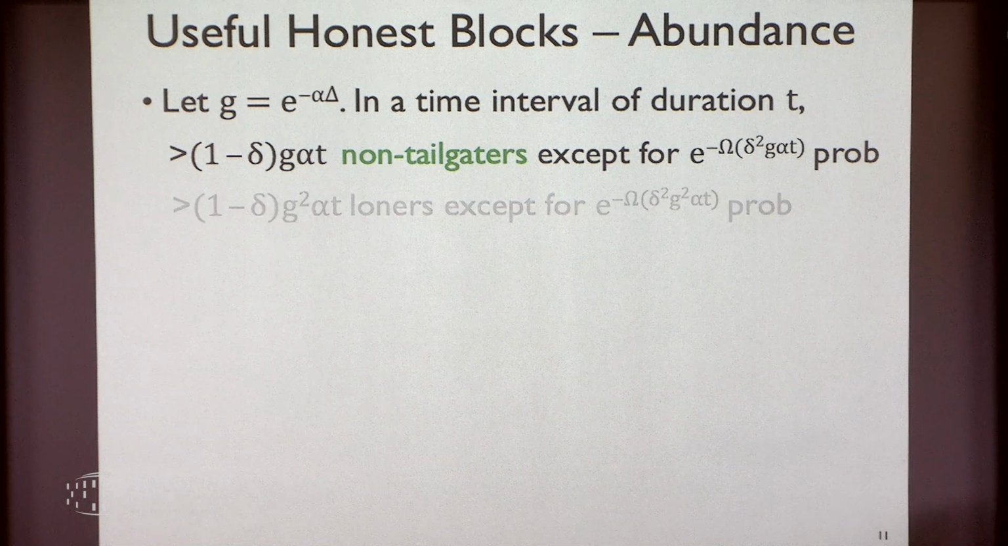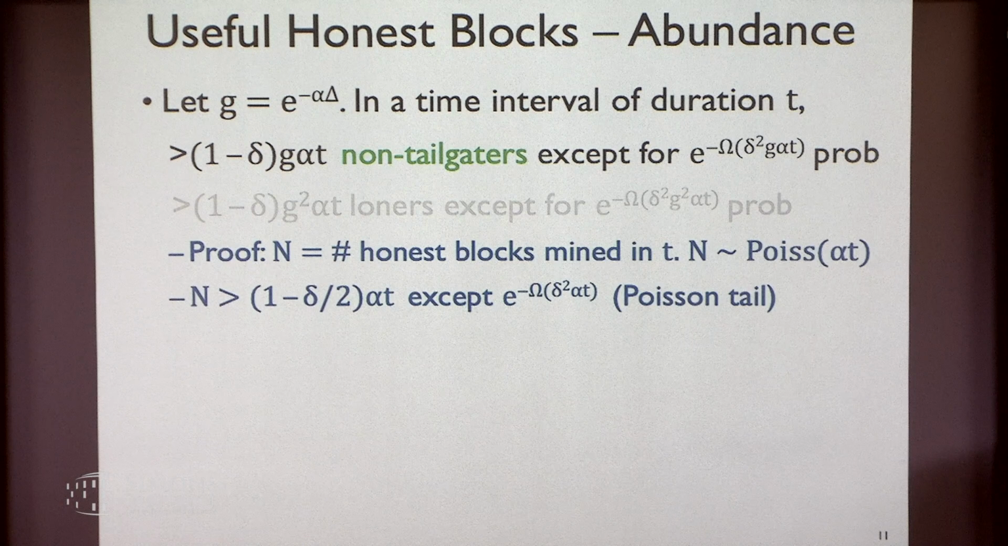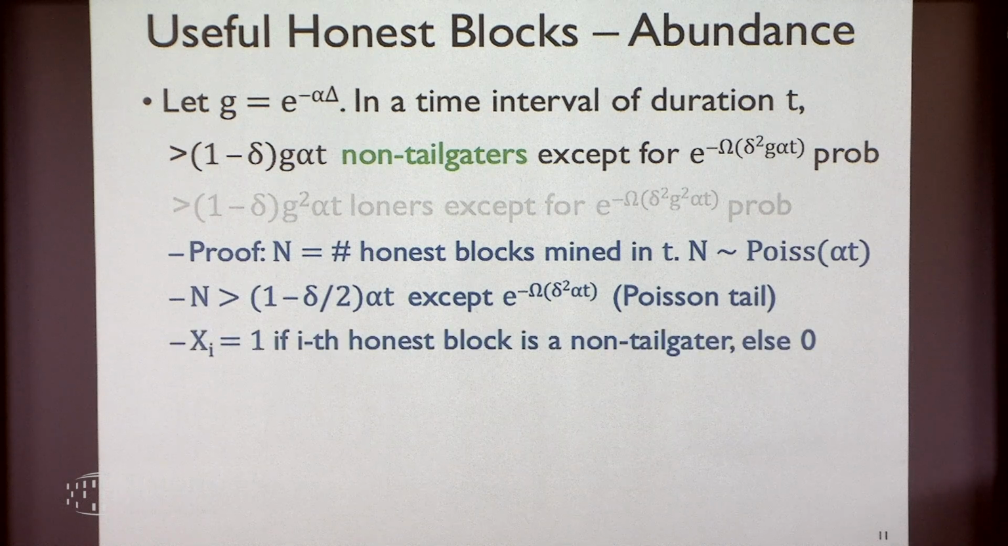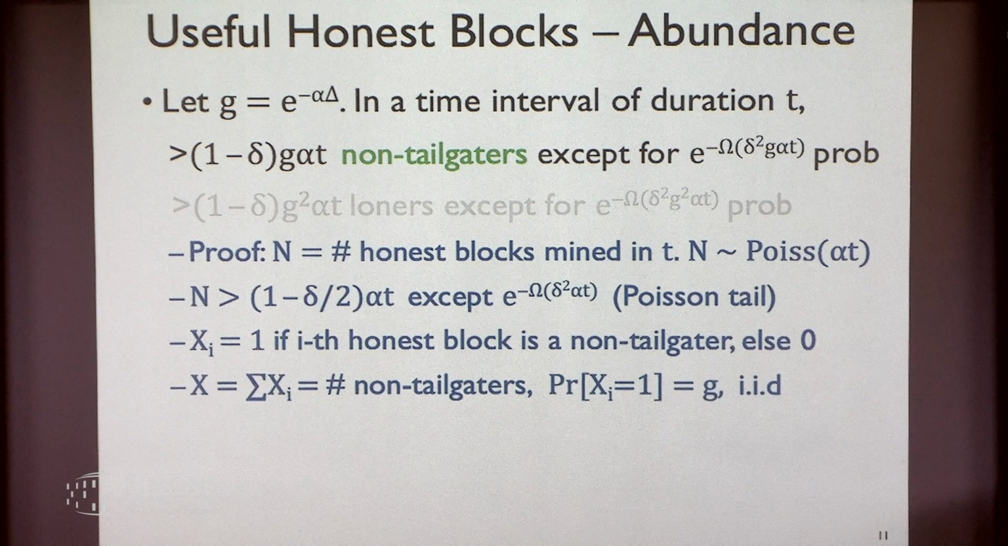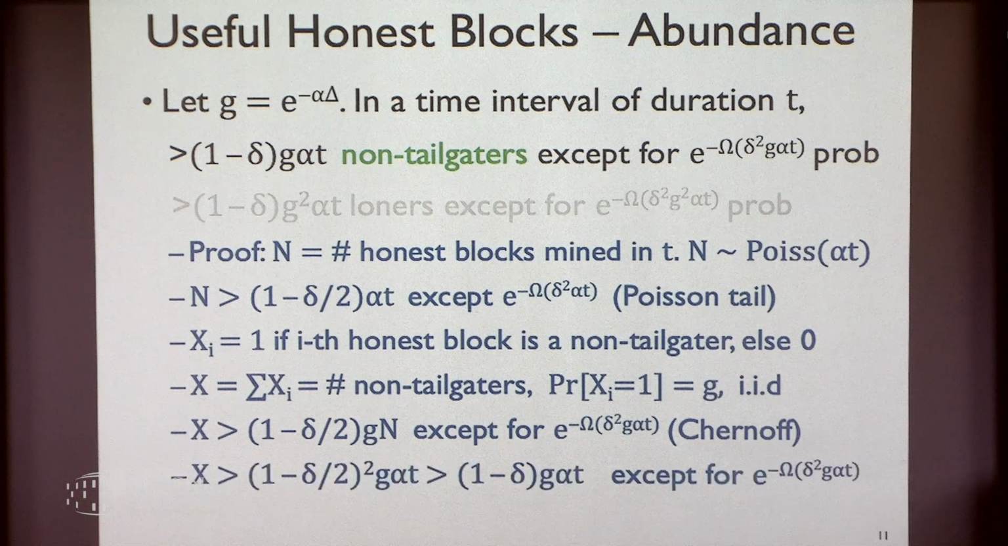Okay, so let's do the first part first. So in this duration of time t, I'll use n to denote the number of honest blocks mined. So n follows a Poisson distribution. Because of our Poisson tail bound, it's at least (1 minus half delta) alpha t, except for small probabilities. Right? We also said each honest block is a non-tailgater with probability g, which is e raised to minus alpha delta. Right? So then using a Chernoff bound, it's at least (1 minus half delta) g times n. Plug it in. It's what we have.